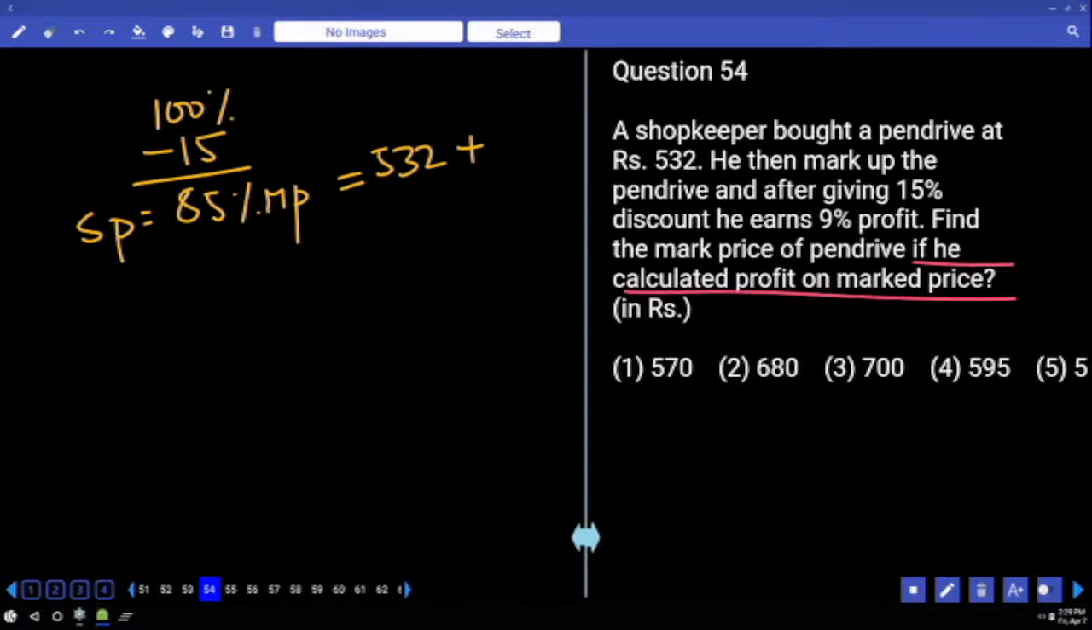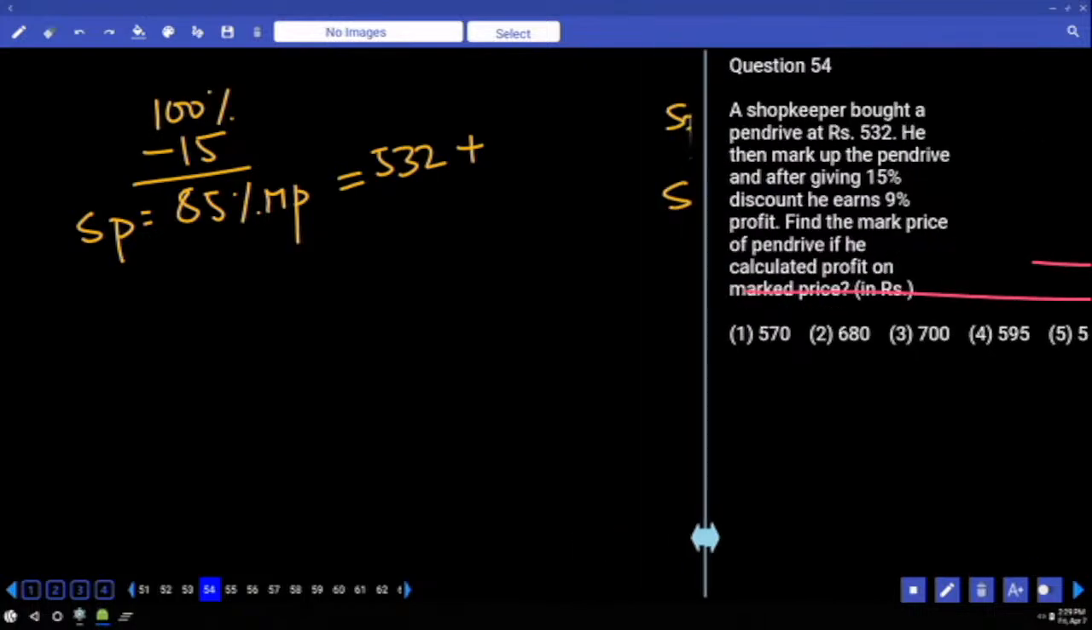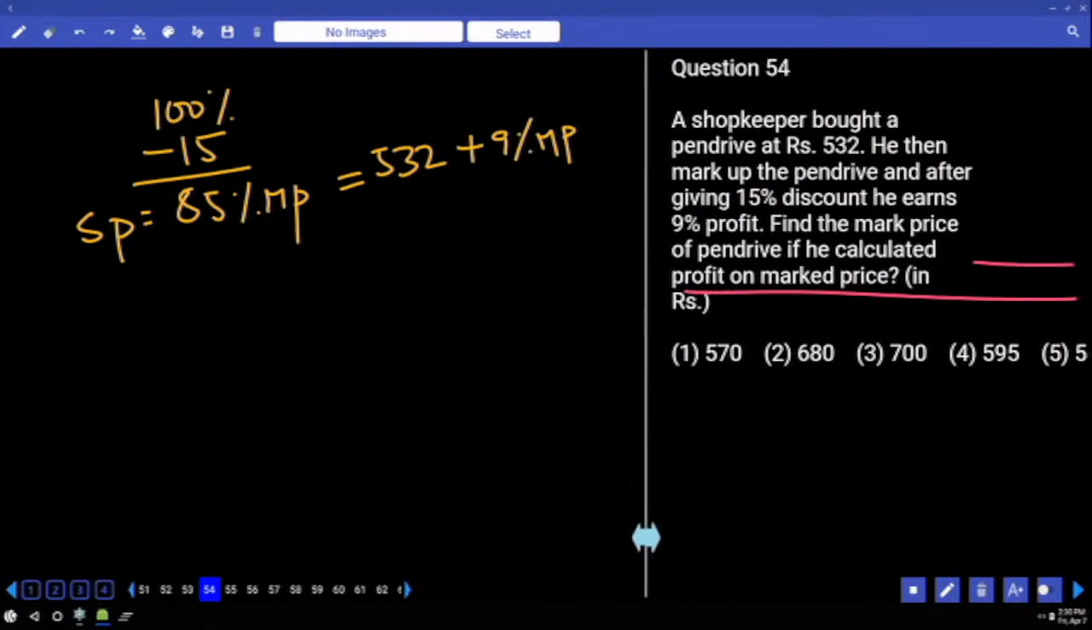Calculated profit on market price. That means that is equal to 99% of the market price only. Now take 9% to this side, that is equal to 76%. Then 1% of the market price is equal to 532 by 76. And we want market price which is equal to into 100.